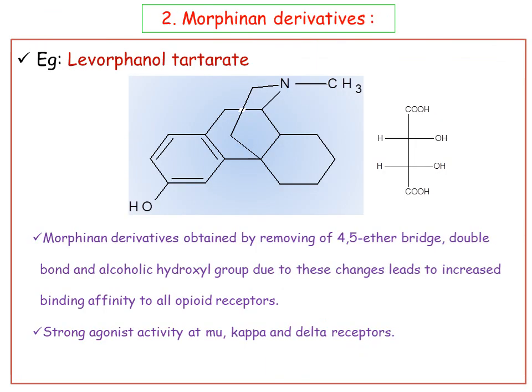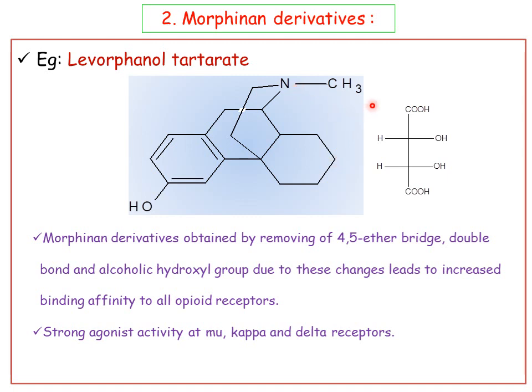And next one is morphinan derivatives. There are three changes we observe between morphine and morphinan derivatives. What are the three changes? Everything is the same here, but there is a lack of epoxy bridge here. That is the first change. The next changes are lack of alcoholic hydroxy group and lack of double bond between C7 and C8 carbon atoms. So three changes: lack of epoxy bridge, oxygen, lack of alcoholic hydroxy, lack of double bond. These are the three changes from morphine, and it gives a morphinan derivative.